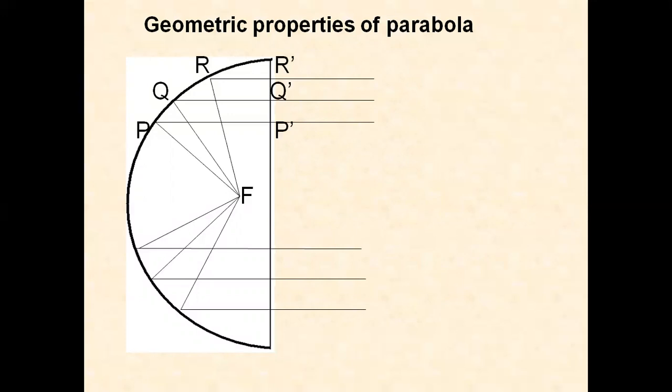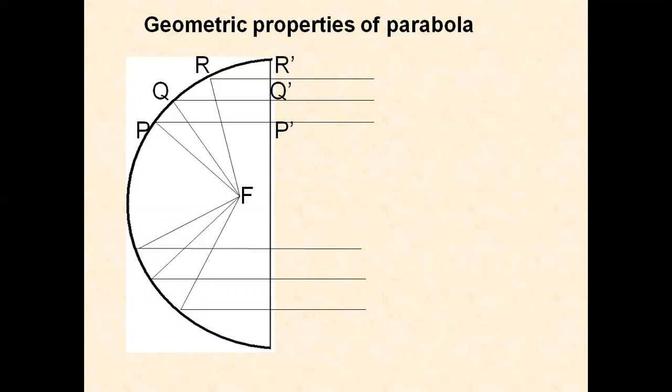So when this structure is used as an antenna with a parabolic reflector, we call it a parabolic reflector antenna or dish antenna. Sometimes we call it a microwave dish. This is the most widely used antenna for radiating or receiving the microwave frequencies.